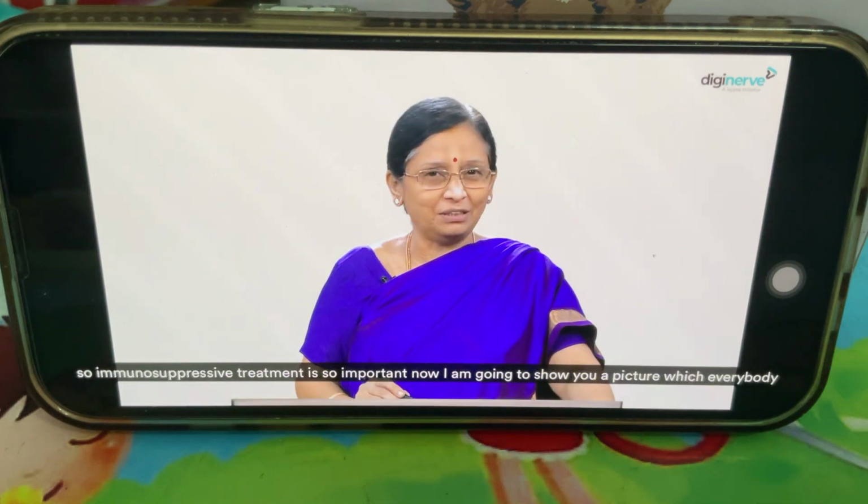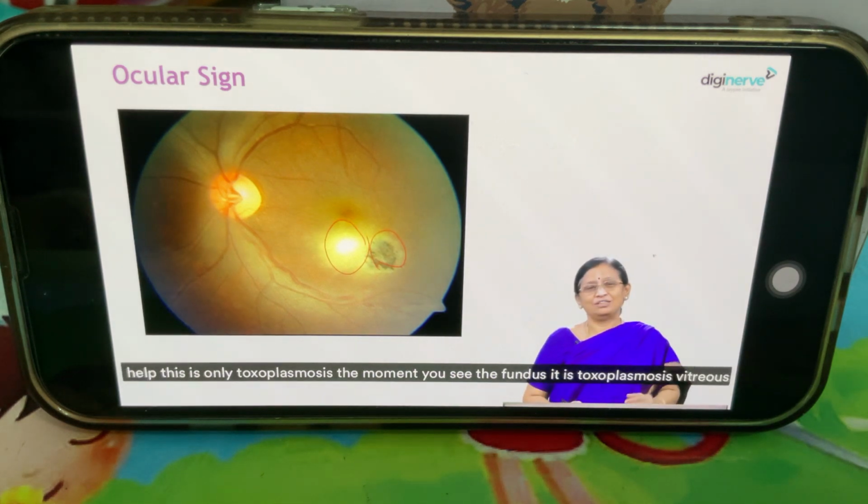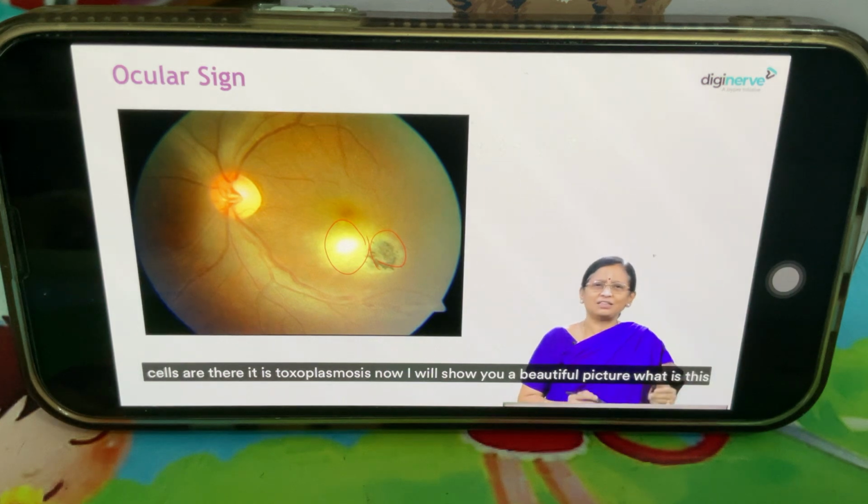Now I am going to show you a picture which everybody will shout out the diagnosis. A focal retinitis with a healed cornea. You don't need anybody's help. This is only toxoplasmosis. The moment you see the fundus, it is toxoplasmosis. Vitreous cells are there, it is toxoplasmosis. Now I will show you a beautiful picture.